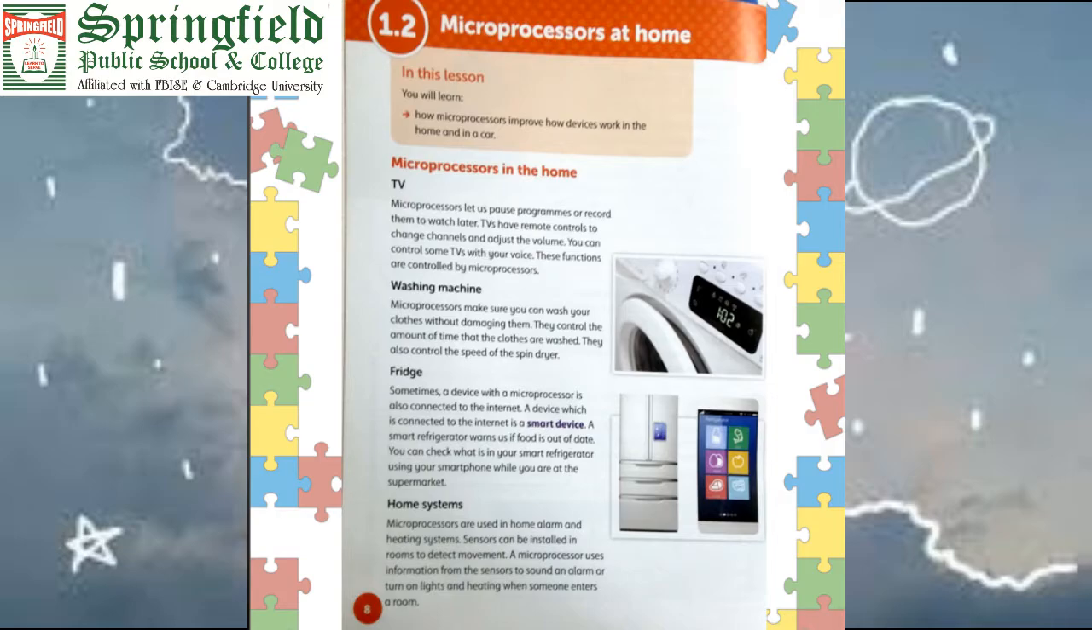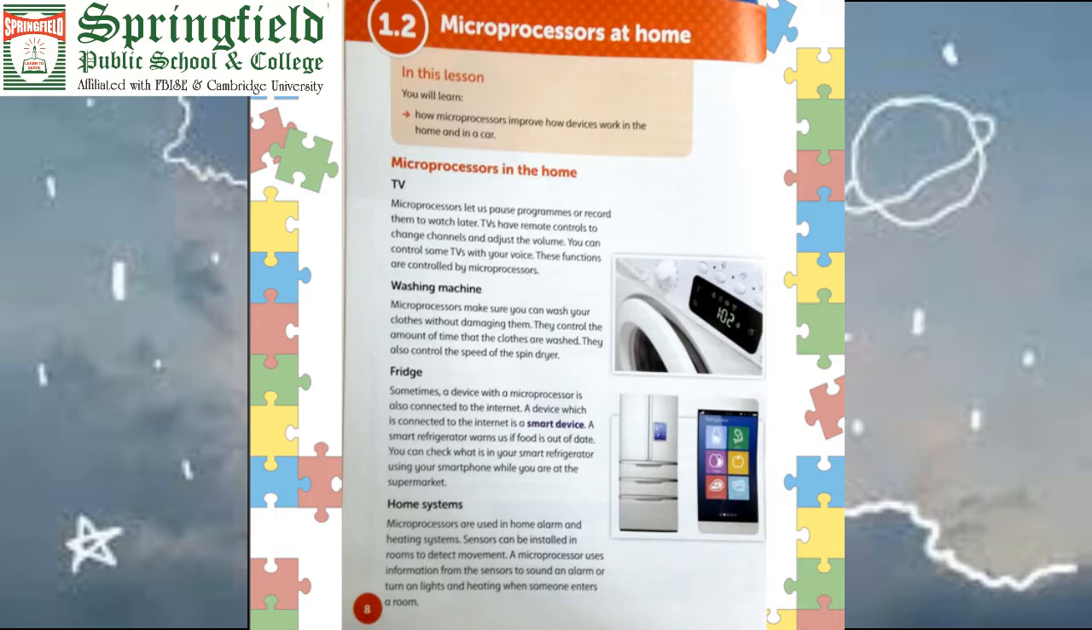Sensors are basically installed in rooms to detect movement. Microprocessors use information from the sensors to sound an alarm or turn on the light and heating when someone enters the room. Some people have set up a system so that if someone enters their room, a light blinks, maybe green or red, giving the indication that someone entered your room. You give attention to that person and stop your work, okay. This also happens in our homes, okay.